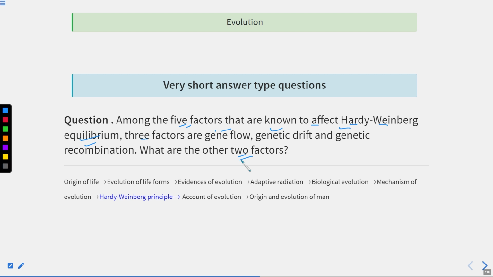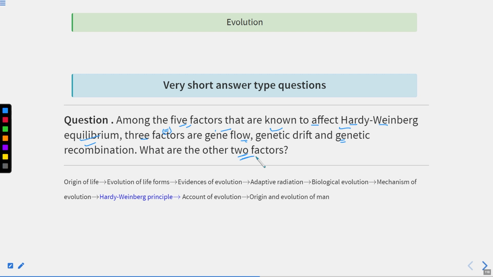The Hardy-Weinberg principle we discussed in the previous session. It states that the allele or gene frequency remains constant from one generation to another in the absence of evolutionary forces. In the question they have given you these factors, which are evolutionary forces. Three they have given: gene flow, genetic drift and genetic recombination, and the other 2 you have to mention.